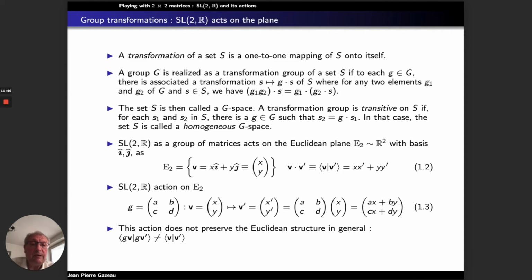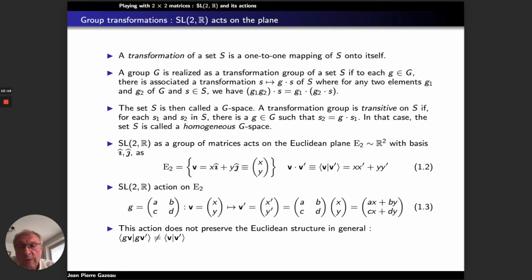We say that the transformation group is transitive on S if for each S1 and S2 in S, there is a G in G such that S2 is equal to the action of G on S1. In that case, the set S is called a homogeneous G space.